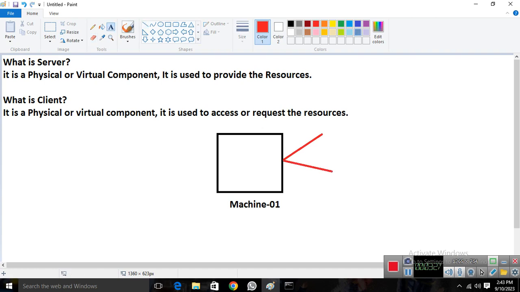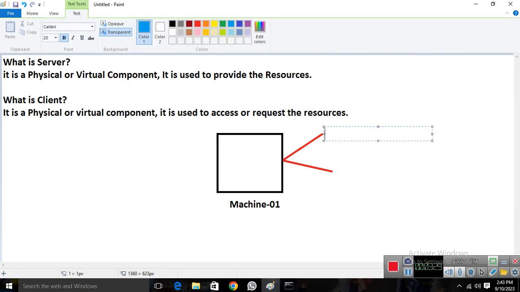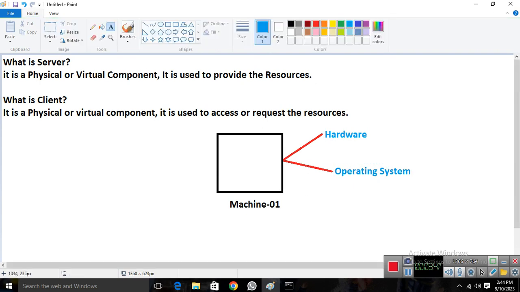Number one is hardware. With the help of hardware, we can identify that this machine is a desktop or a laptop or a server. And with the help of the operating system, we identify whether this machine is a server or a client or anything else.